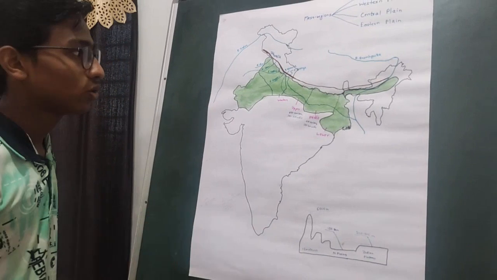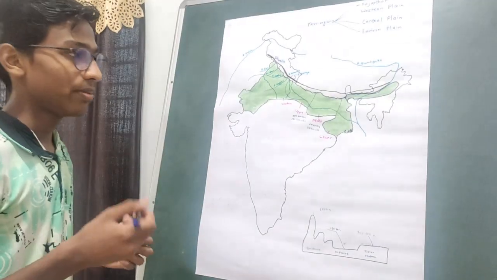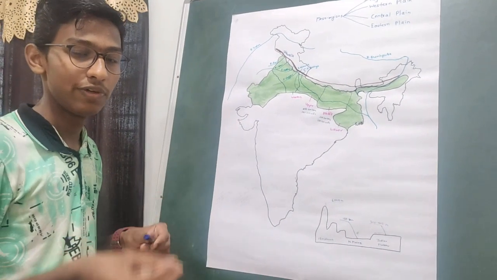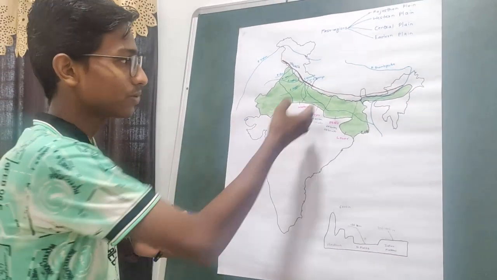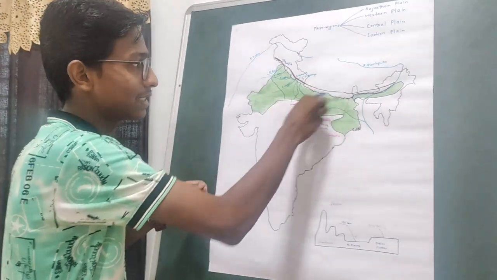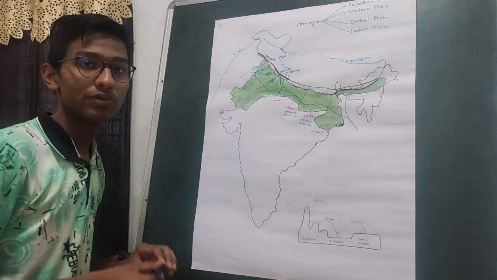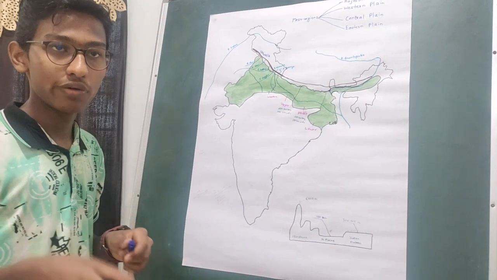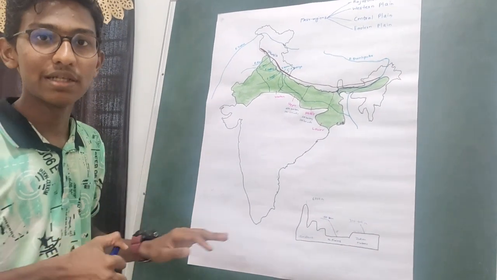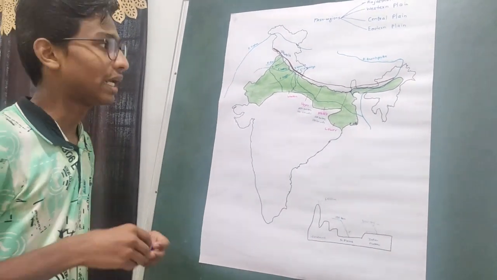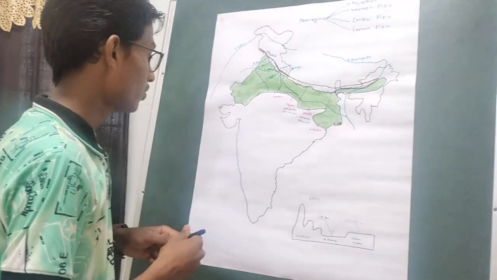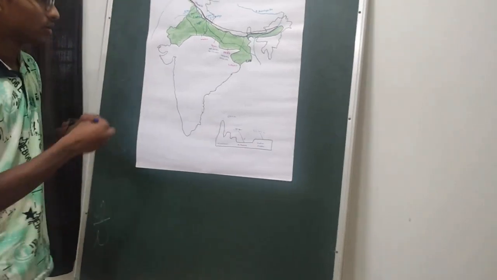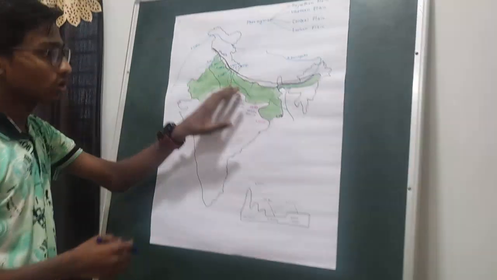Then we can also see the meanders. Due to the geographical features of a place, rivers move in a zigzag manner, and this zigzag movement of rivers is known as meanders. At a place, because of the geographical features, if one part of a meander separates, it forms an oxbow lake. So this is all about the Central plain.